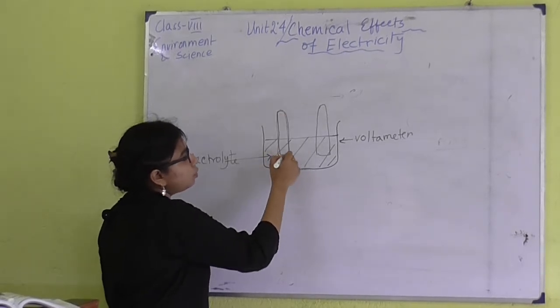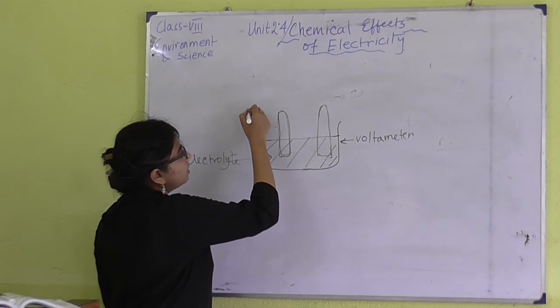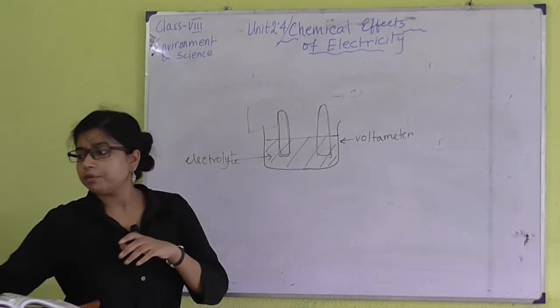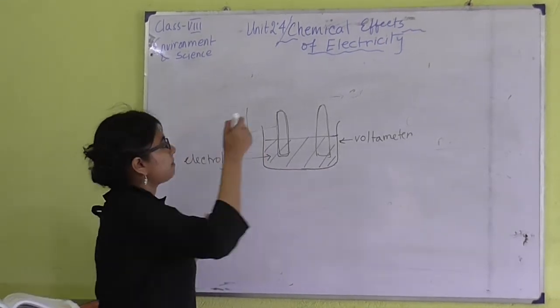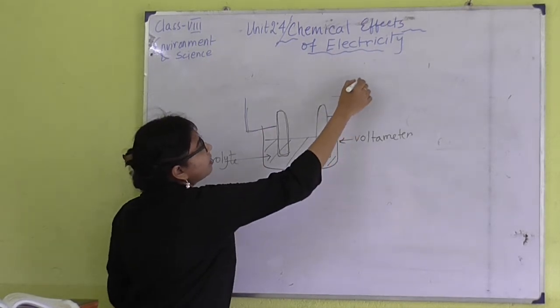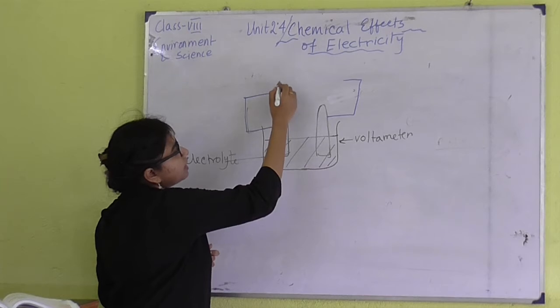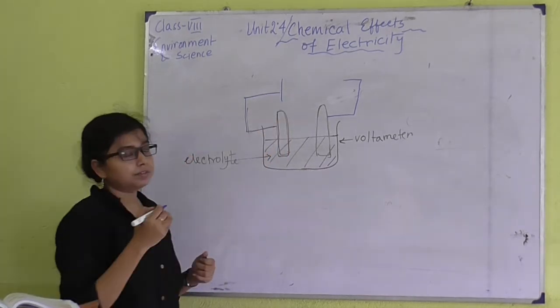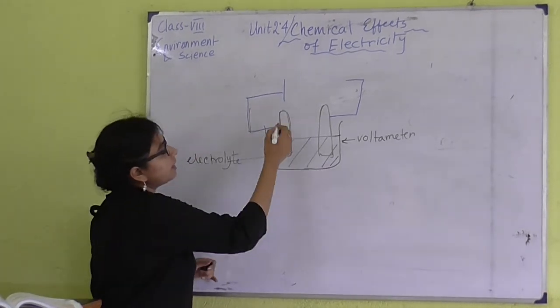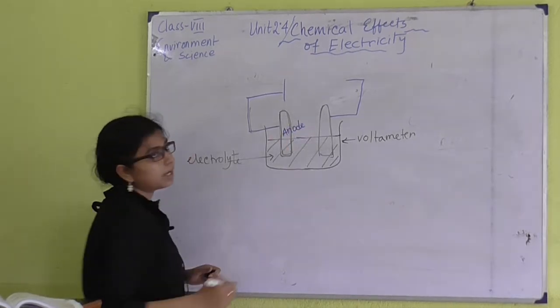These are two metal strips, and they should be connected to the terminals of the battery. If it is connected to the positive terminal of the battery, then this electrode is known as the anode.